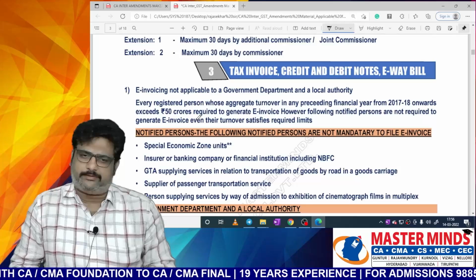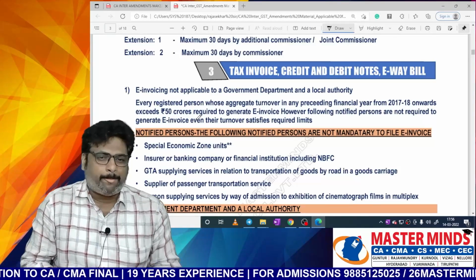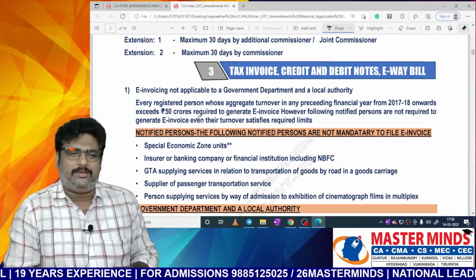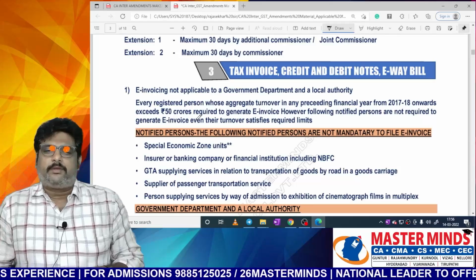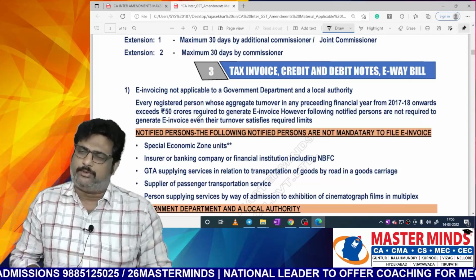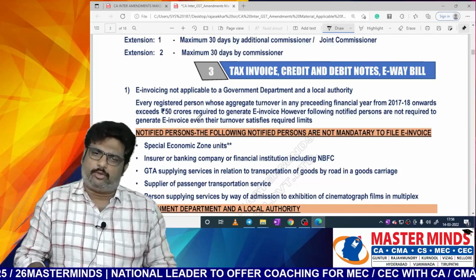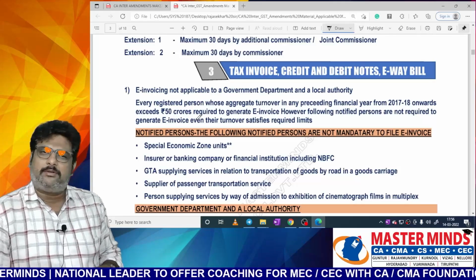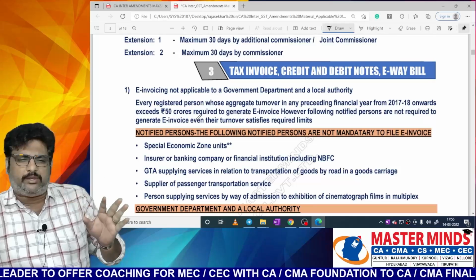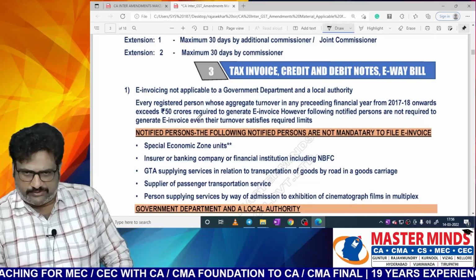Next point is tax invoice, credit and debit notes and e-way bill, ma. In this, there was an amendment with respect to the e-invoicing concept, ma. So generally, the electronic invoicing concept is applicable to every registered person whose aggregate turnover in the preceding financial year, from 2017-18 onwards, exceeds 50 crores; they are required to generate e-invoices.